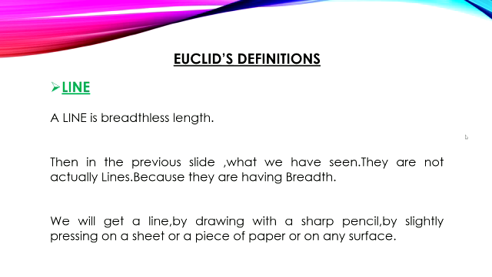Again, we will get a line by drawing with a sharp pencil by slightly pressing on a sheet or a piece of paper or on any surface. A line may be straight or curved. If it is straight, it is called a straight line. If it is curved, it is called a curved line.